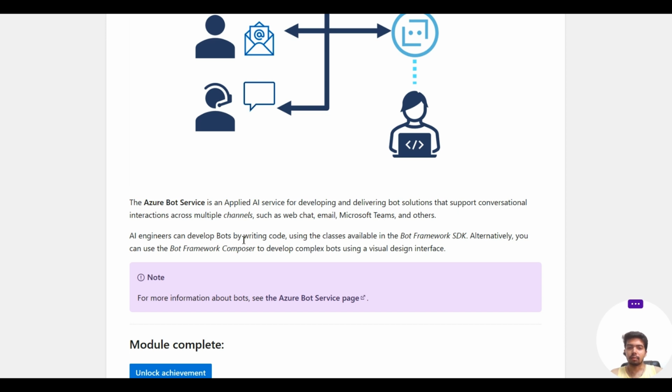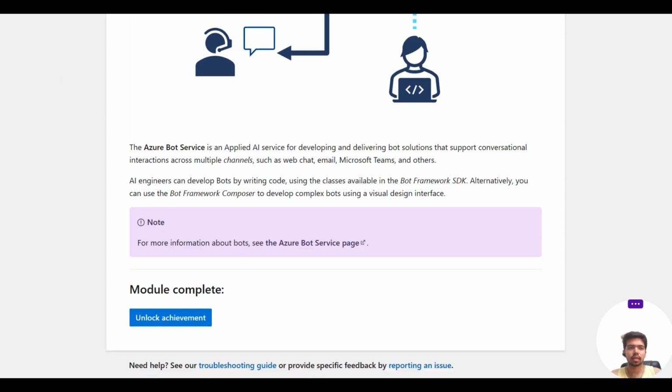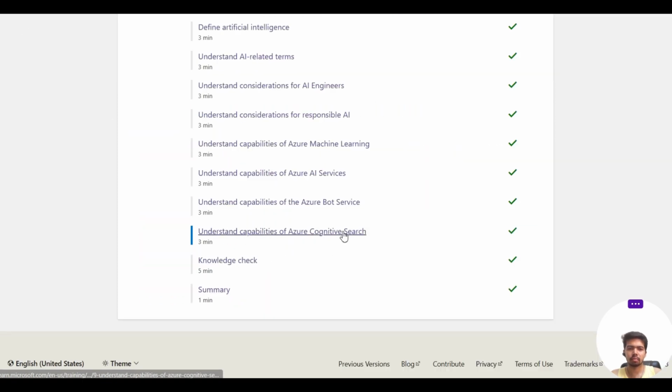AI engineers can develop bots by writing code using the classes available in the Bot Framework SDK, or alternatively, you can use Bot Framework Composer to develop complex bots using a visual design interface. If you understand this, there's not much more.